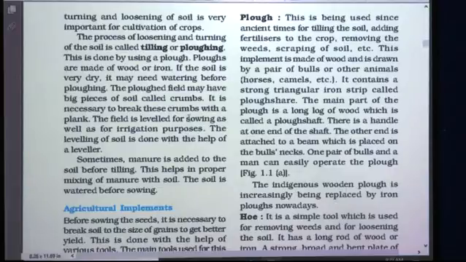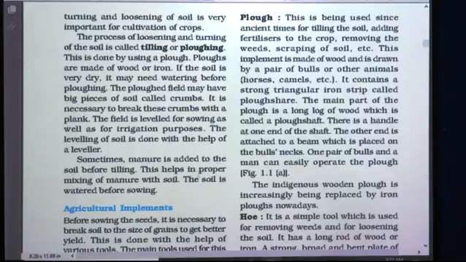The field is levelled for sowing as well as for irrigation purposes. So, after plowing, what is done? The field is levelled properly for sowing the seeds and even for irrigation purposes. The levelling of the soil is done with the help of another agricultural tool, called a leveller. A leveller is used for levelling of the soil. Why should the soil be levelled? So that the seeds can be sown properly and watering can be done properly.